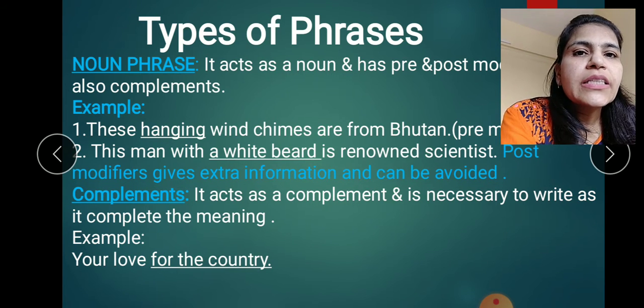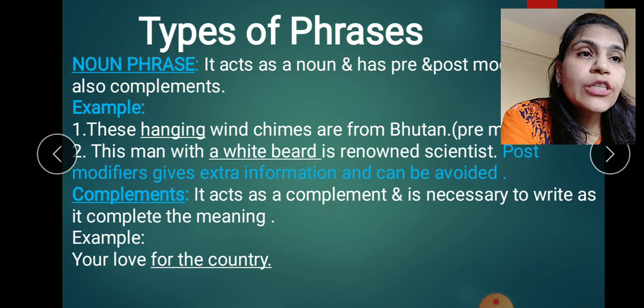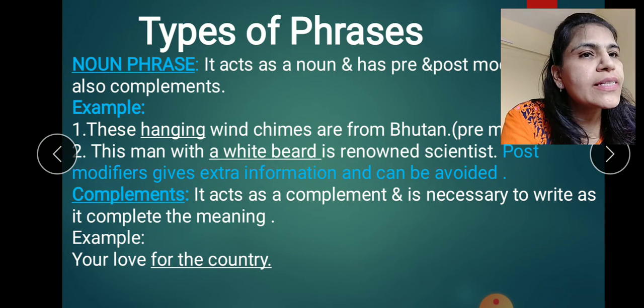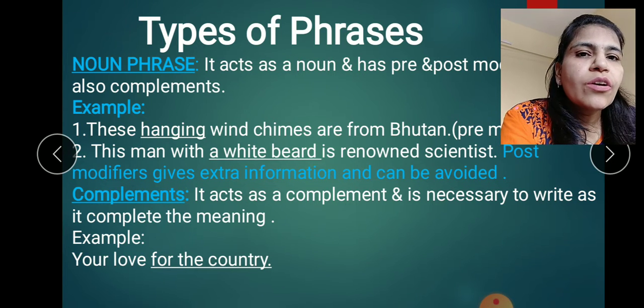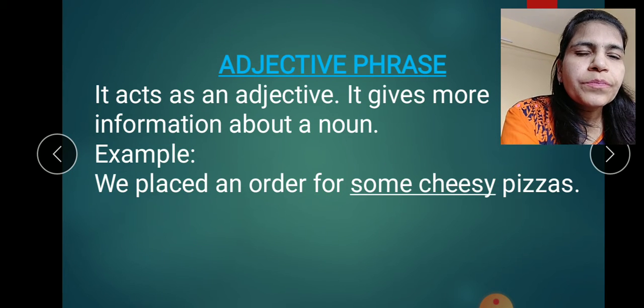The next one is complements. It acts as a complement and is necessary to write as it completes the meaning. Example, your love for the country. Now for the country is a complement here and it is necessary to write to complete the meaning of the sentence. It is opposite to the post modifiers. So complements are necessary to write.